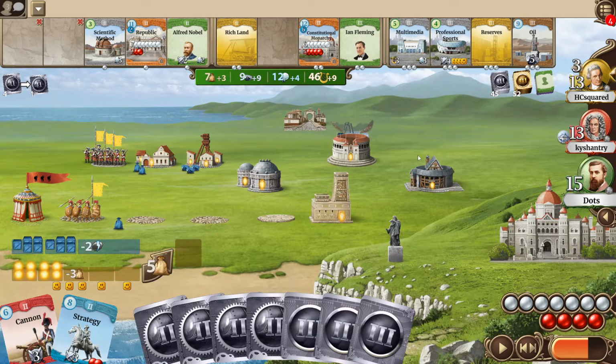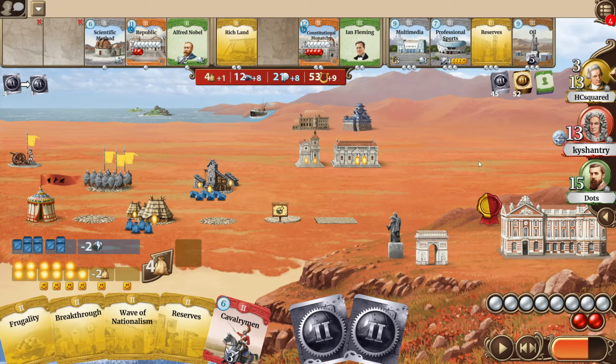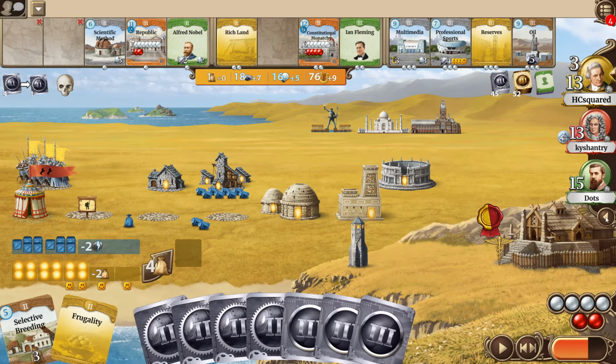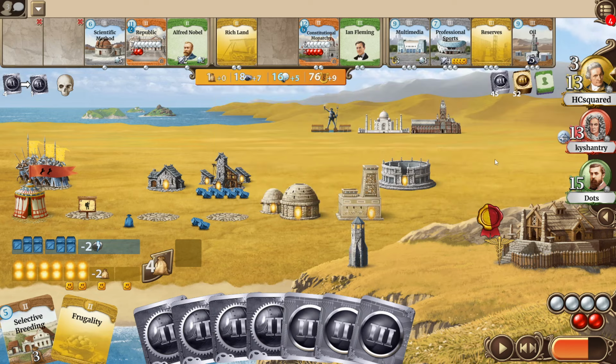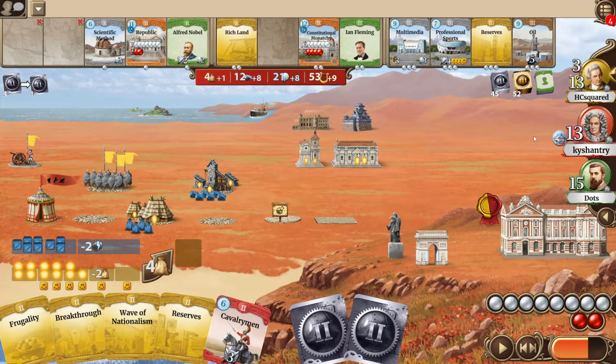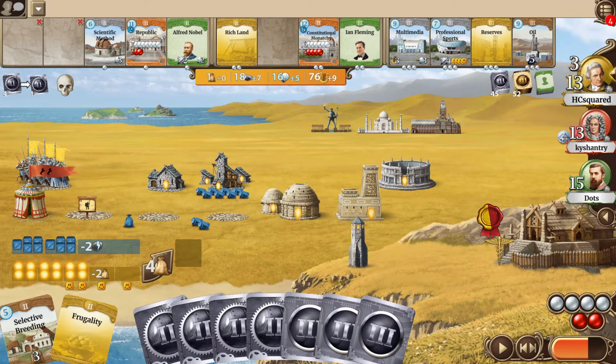I mean, he will get a railroad now, that will give him a boost as well. But I think I have more faith in Kyshantry's position here, and I do think HCsquared's culture lead is not big enough to justify the economical disadvantages that he's having, so I'm guessing Kyshantry is the winner, which of course would mean a lot for him for the standings, maybe giving him a really strong position. Then I guess Dots as the second and HCsquared as the third placed player. Alright, let's see how that will play out.